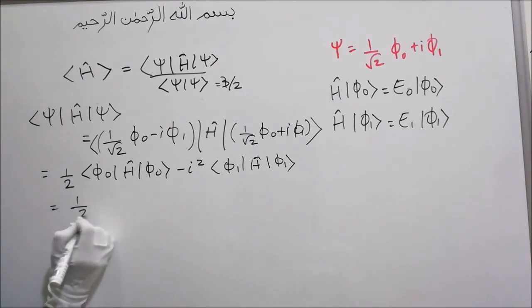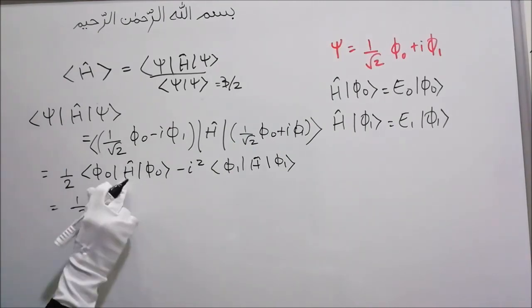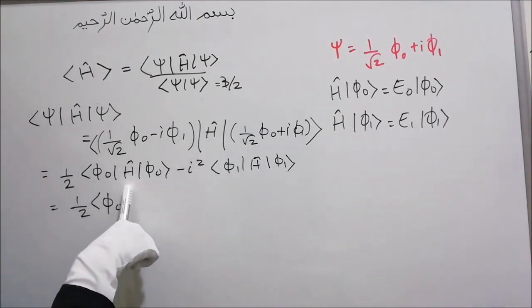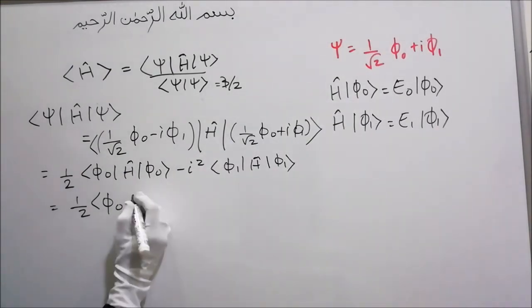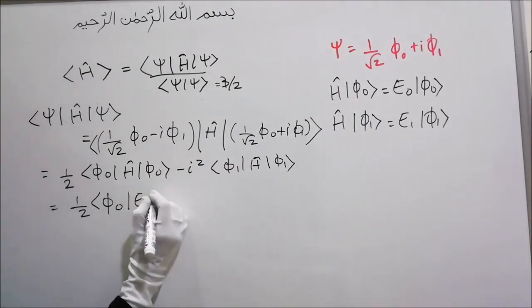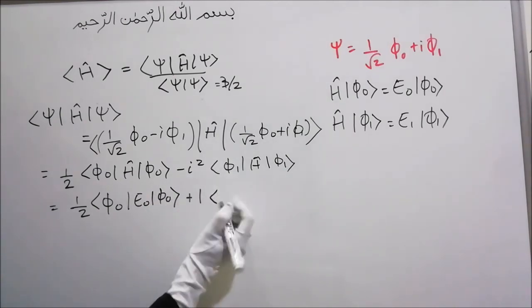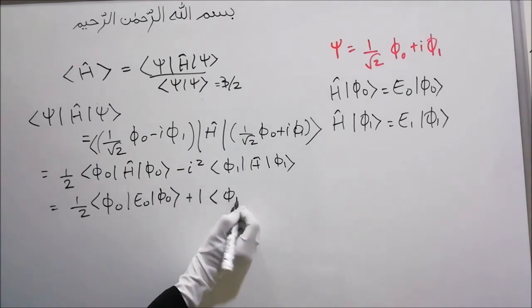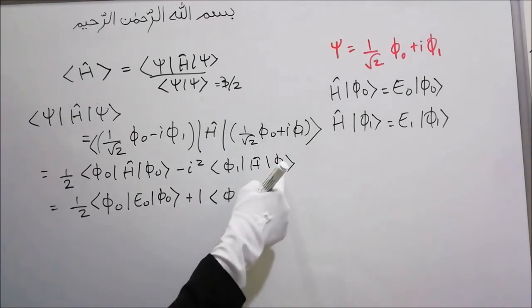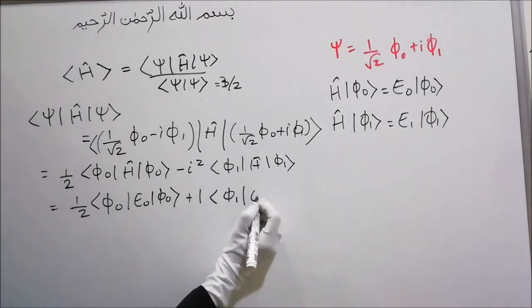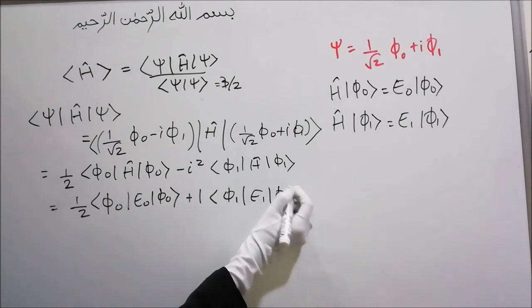Now in 1 by 2 phi naught, what is this? Operator H operating on phi naught is E naught phi naught. So this will be E naught times phi naught with phi naught, and minus i squared will be plus 1, times phi 1, operator operating on phi 1 will be E1 phi 1.